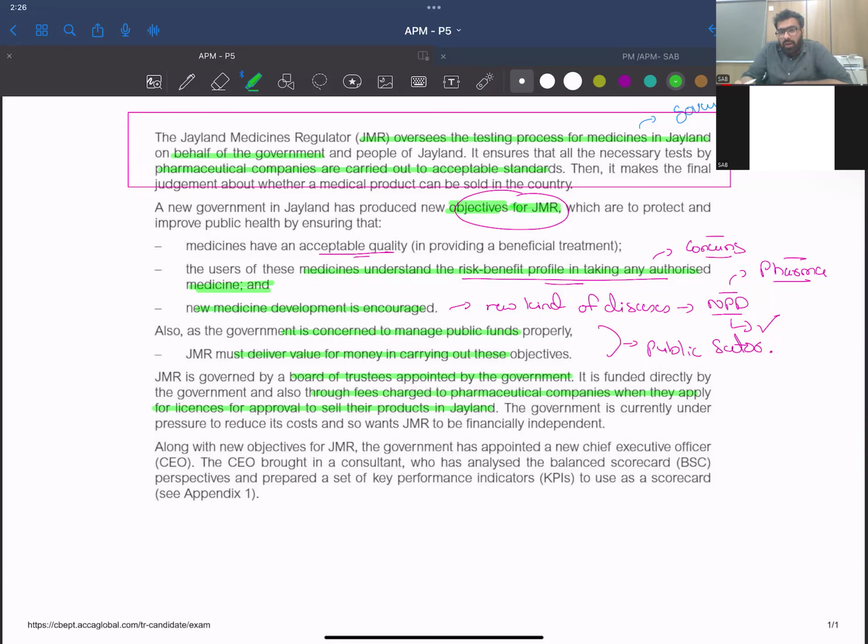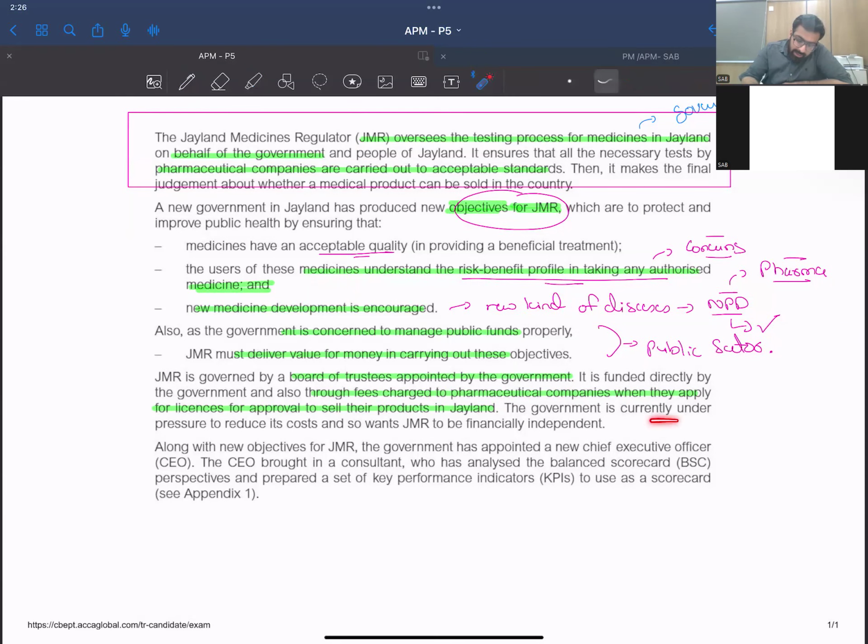Like if you are a businessman who wants to register a medicine, so what will happen? You are going to file for a particular license, right? So JMR is going to take a fee from you.